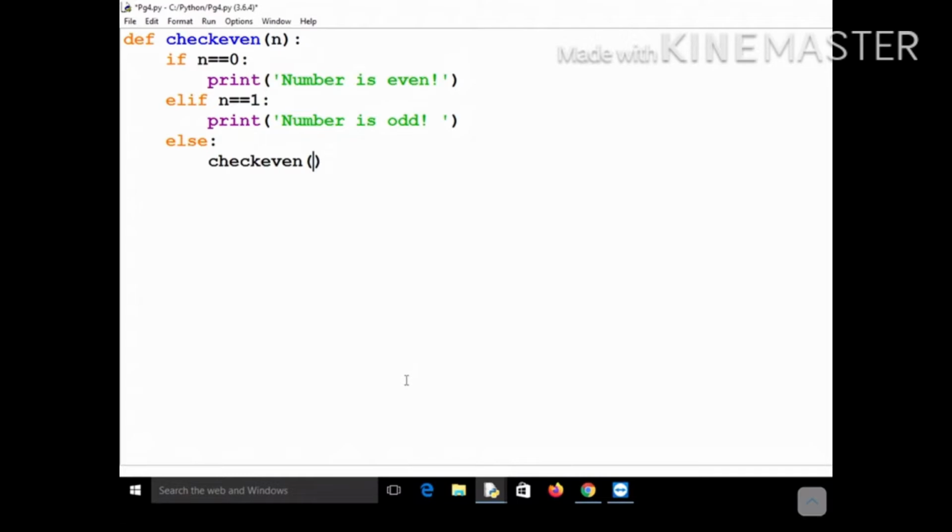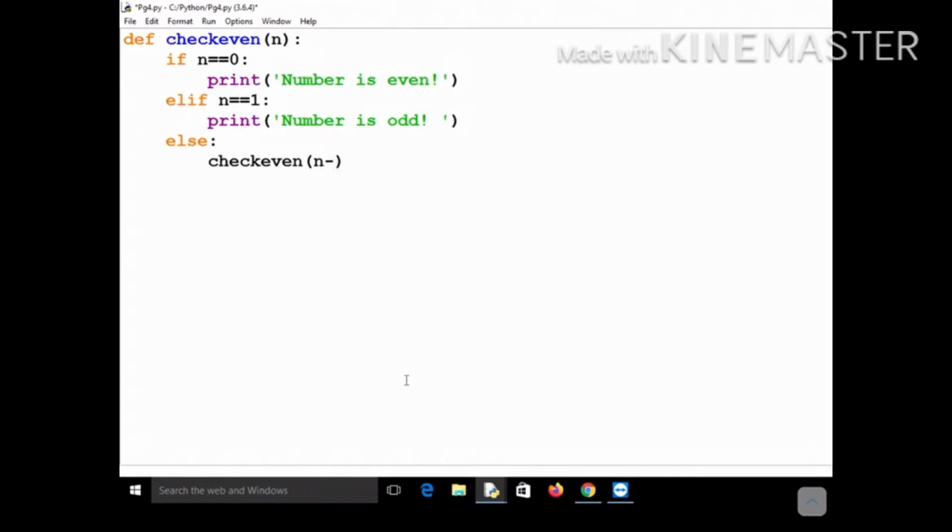You simply want to subtract 2 from the number, and you keep on checking if it is equal to 0 or equal to 1. Unless it becomes either 0 or 1, you keep on subtracting 2 from it. So that's why I have not used any return statement. You are not expecting any value from the next function call.